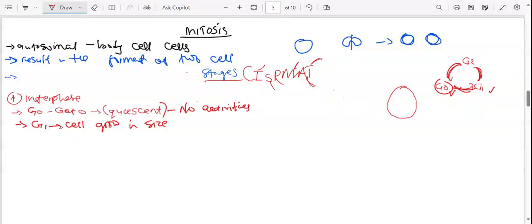So gap 2 will be afterward, the chromosomes are formed. So the second stage that I'll say is what now? After going through interphase, it will go to what we call the synthesis phase. So I will name this as 2. And that will be the synthesis phase.